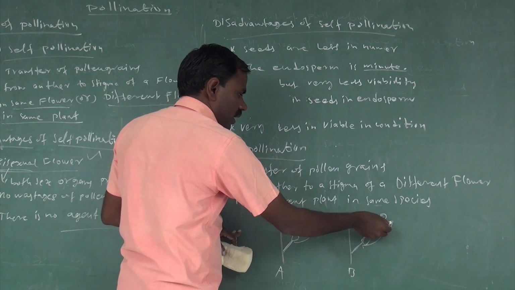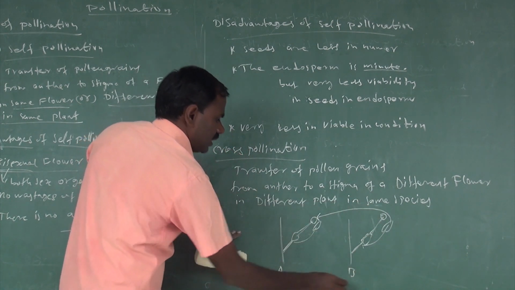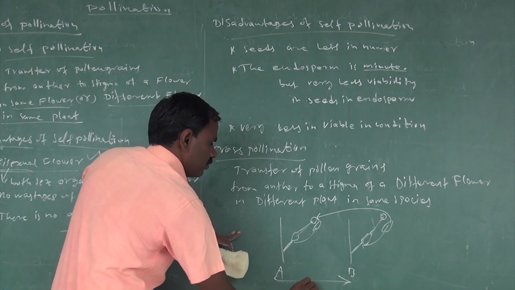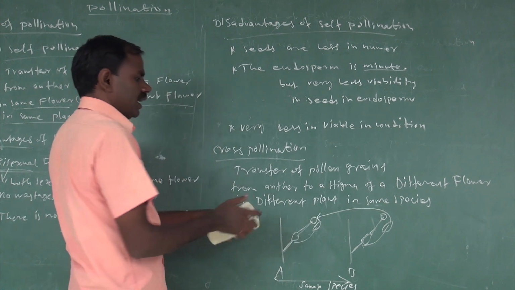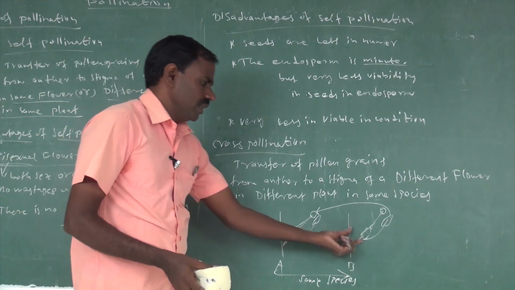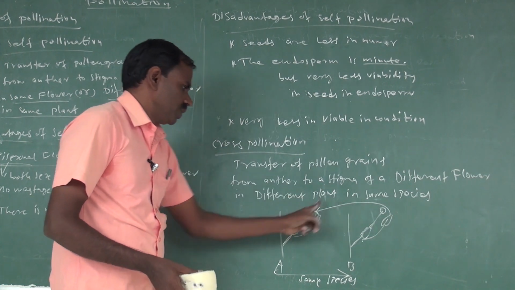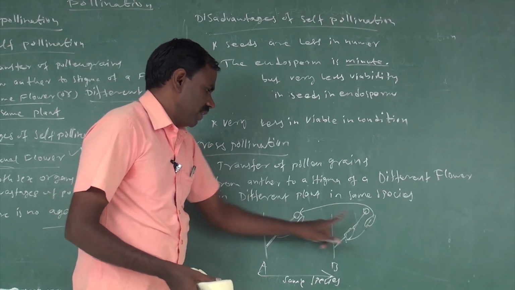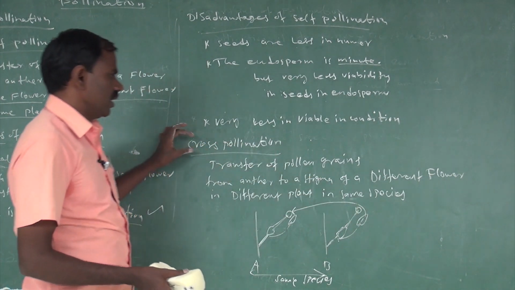The transfer of pollen from the anther to the stigma in a different plant of the same species, in different flowers, is called cross pollination.